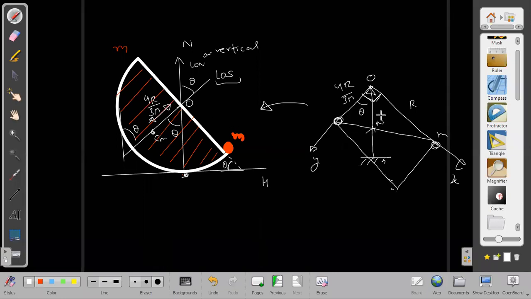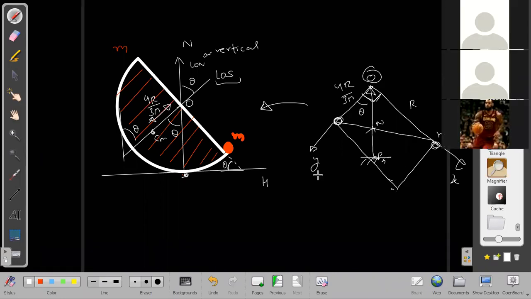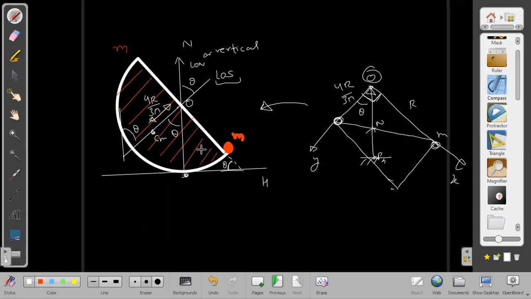One thing is always true: this point of suspension will be lying vertically above point P on which it is resting. That will always be true, whether the masses are equal or unequal. But in this particular case, this length will also come out equal to this length, so I can make a rectangle and treat it like a diagonal that is being bisected.